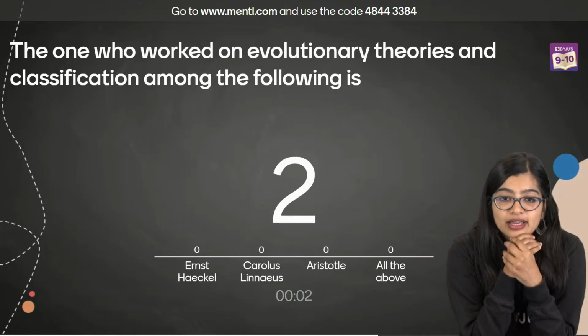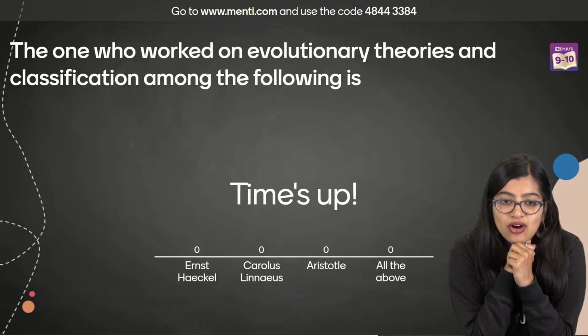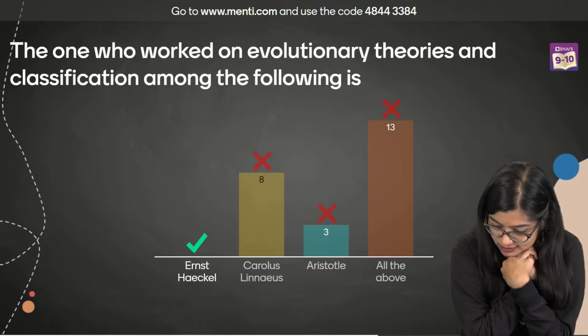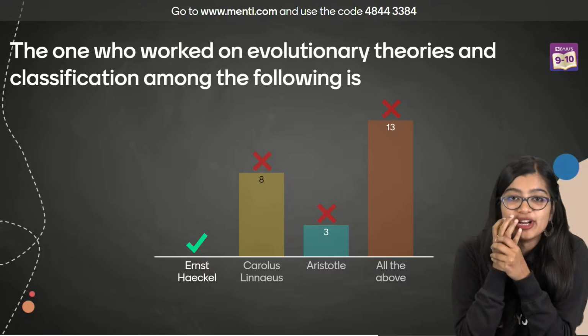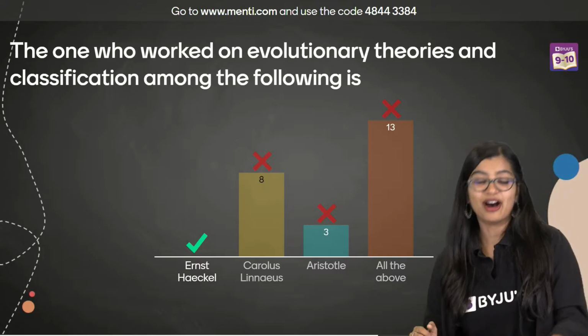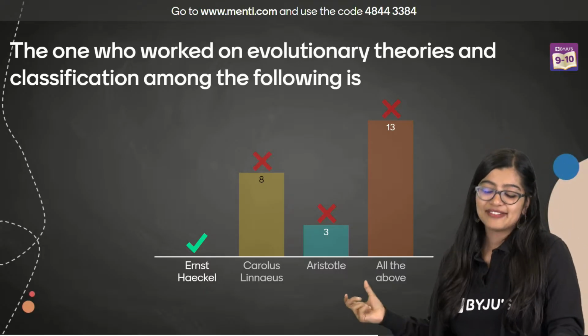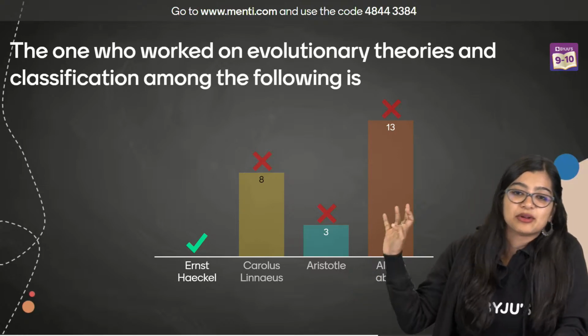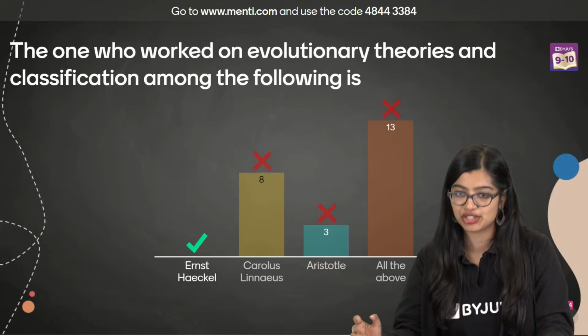Okay. Yes, all right. Okay. Most of you didn't even mark Ernst Haeckel. The part where all of you got confused was the fact of evolutionary theories. Okay, it was there on the slide, but I did not really mention much about it.